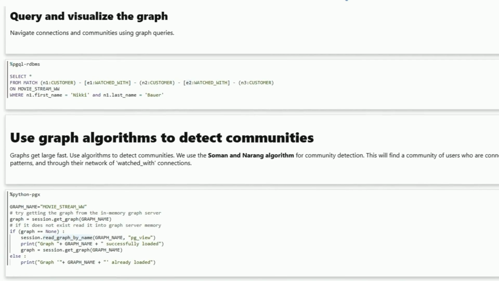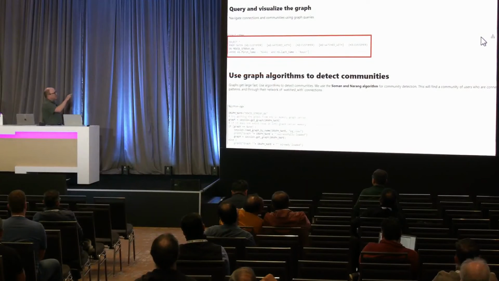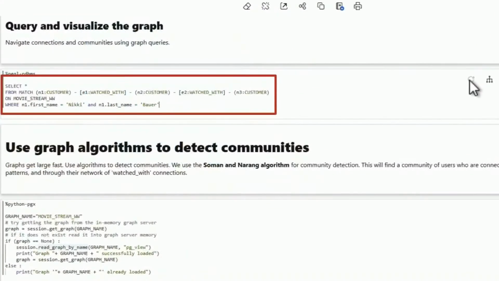Cool. Now you can use a graph syntax to start querying that data. This is called PGQL. It's a specialized graph syntax. What's nice about this is we're saying, hey, I want to see movies. So I'm starting with Nikki, and I watched with Kambiz, who watched with Ram. I'm doing a multi-hop query to see connections between people.